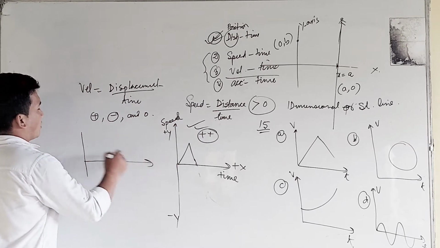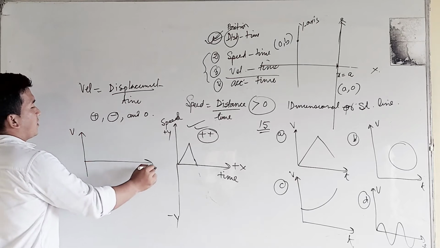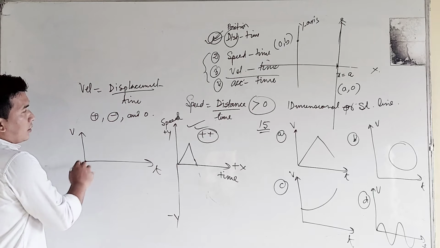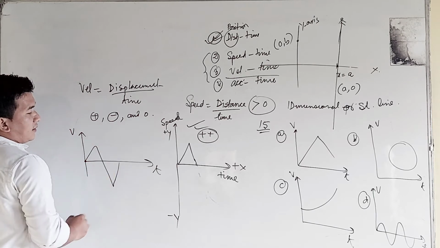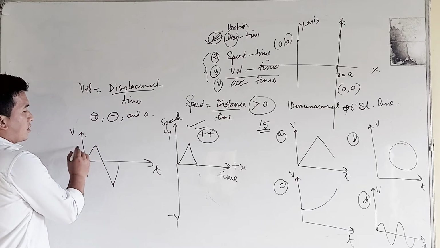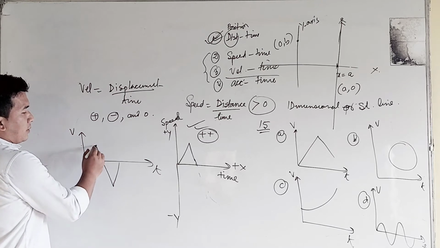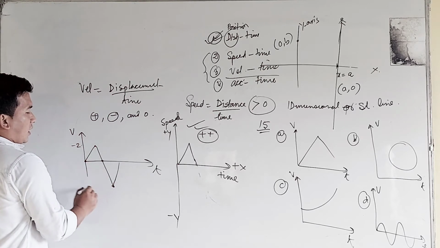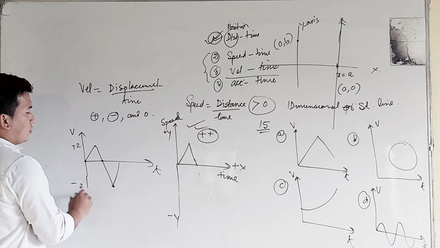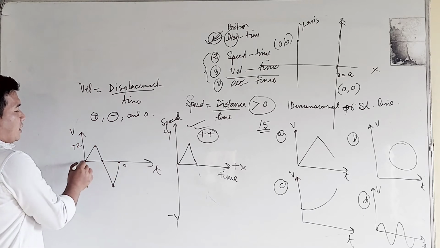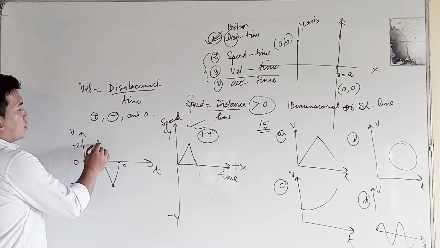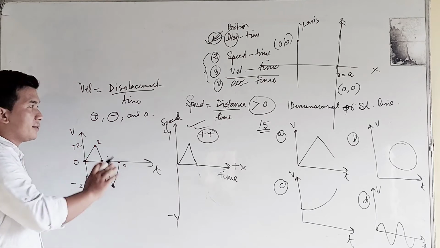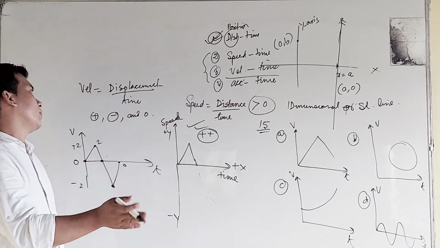Let us draw a graph over here. This is v and this is t. So this can be 0, right? We can put it like this. This is 0. Understood? And it can also be negative. But the velocity at this point is how much? This is positive. Velocity at this position is 0. Let me put values over here: this is minus 2 and this is plus 2 and this is minus 2 and this is 0. So the velocity at this position is 0, at this position is 2, at this position is 0, at this position is minus 2, then 0. That means its value can be positive, negative, or 0.